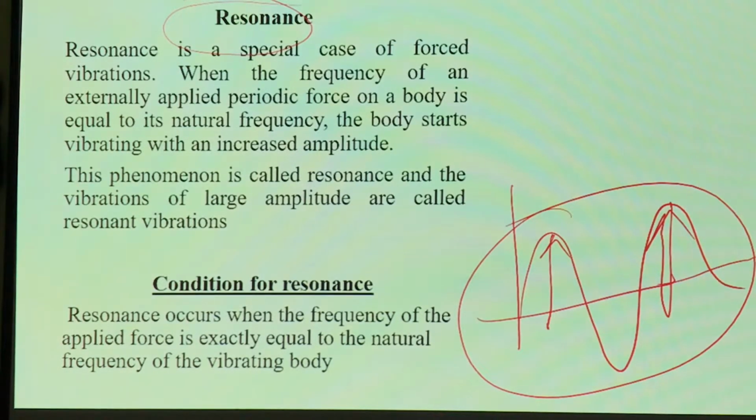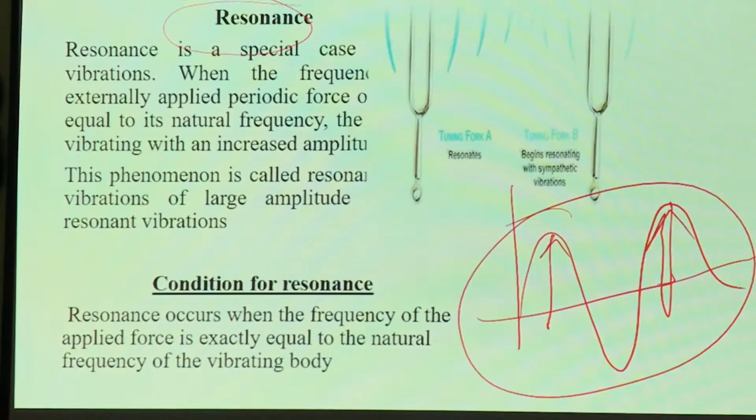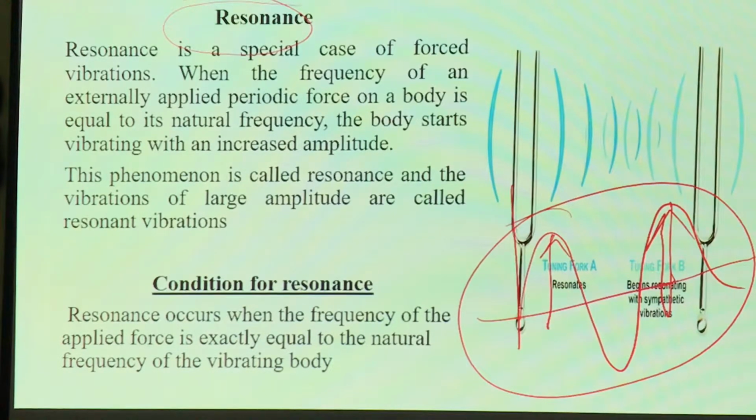The more the force, the more the wave we will feel. When I apply an external force to an object, and its frequency matches the natural frequency of that object, it is called resonant frequency.